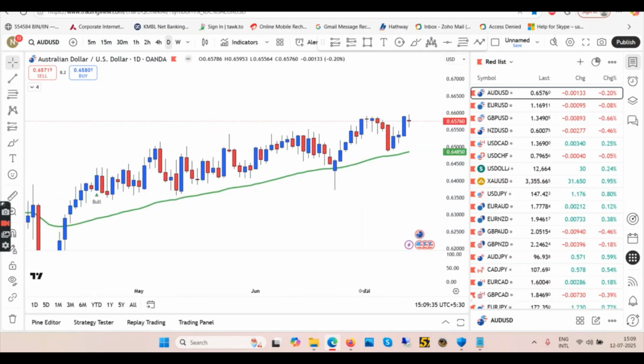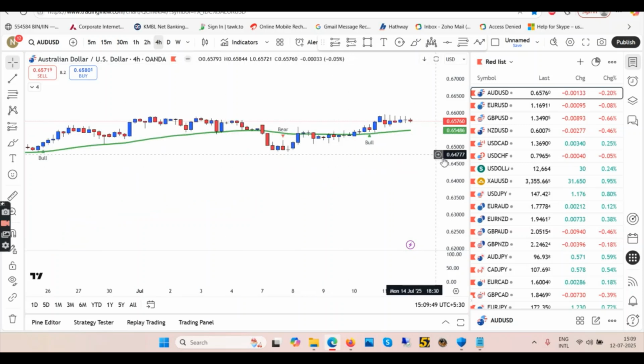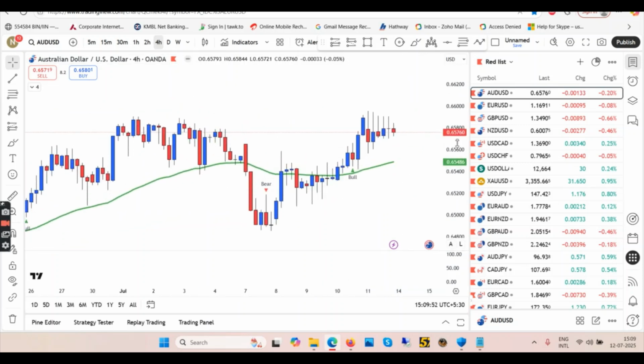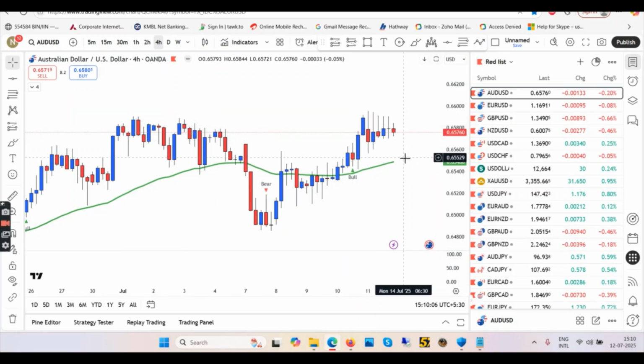Now coming back to the daily chart, in daily we have made a new high. So yes, this high is broken by this blue candle, so we have to enter long after the pullback in daily. So we're looking for longs after the pullback in daily, but let's go back to 4 hour for our exact entries. So we don't have an entry signal as of now. New highs created. You can see all these previous highs are broken. If you can't visibly see, then put the line here, and you can see this candle has broken the previous high.